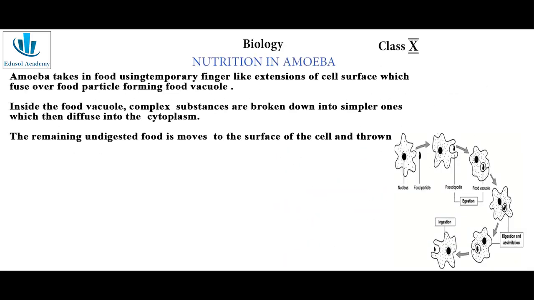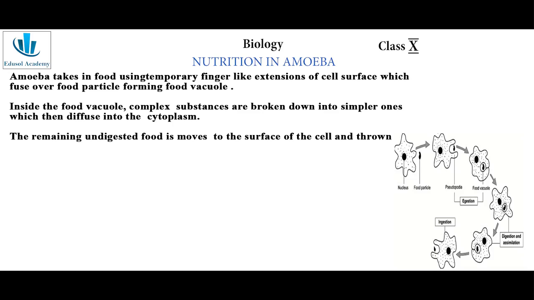Nutrition in amoeba. Nutrition in an amoeba occurs through a process called phagocytosis, where the entire organism engulfs the food that it wants to eat. The mode of nutrition, as I said, is called holozoic nutrition. Now, amoeba does not have any specialized organ for nutrition. The entire process is carried out through the body surface with the help of pseudopodia.